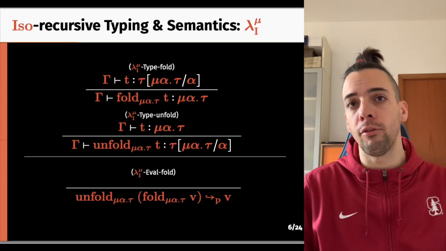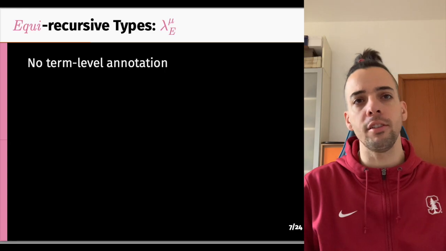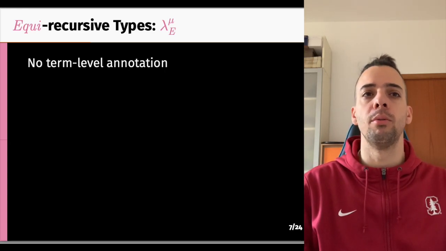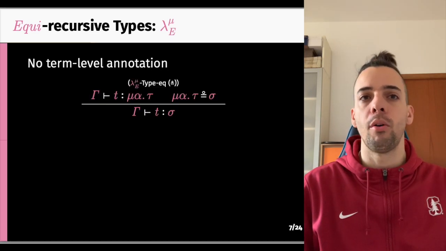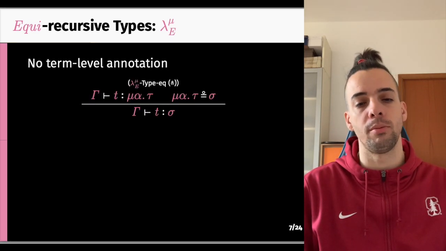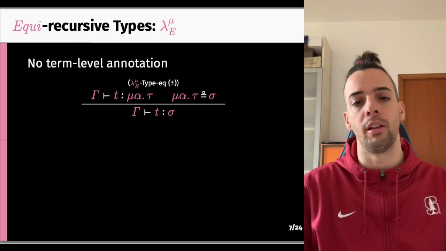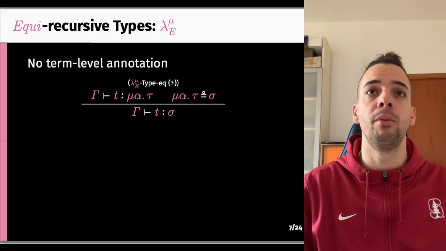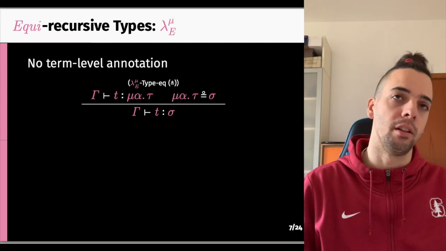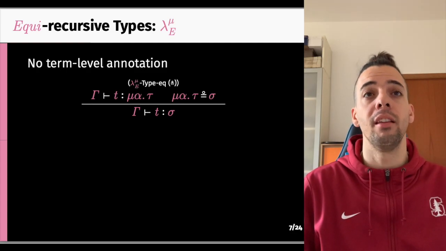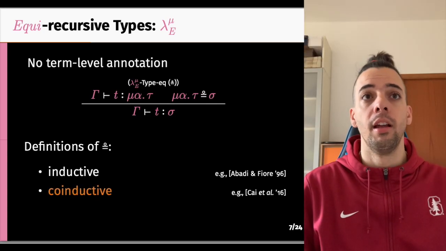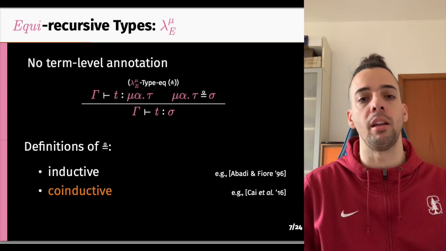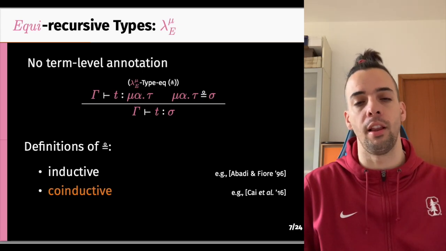Semantically, the fold and unfold annotations cancel out. The first answer to the previous question gives birth to equirecursive types, which have no need for any term level annotation, but rather they rely on an additional judgment that introduces type equality. There have been different formulations of type equality, both inductive and co-inductive, and in this work we focus on the latter. The reason, as we'll see later, is that the language expressiveness question is made much more interesting by having co-inductive derivations in the language.